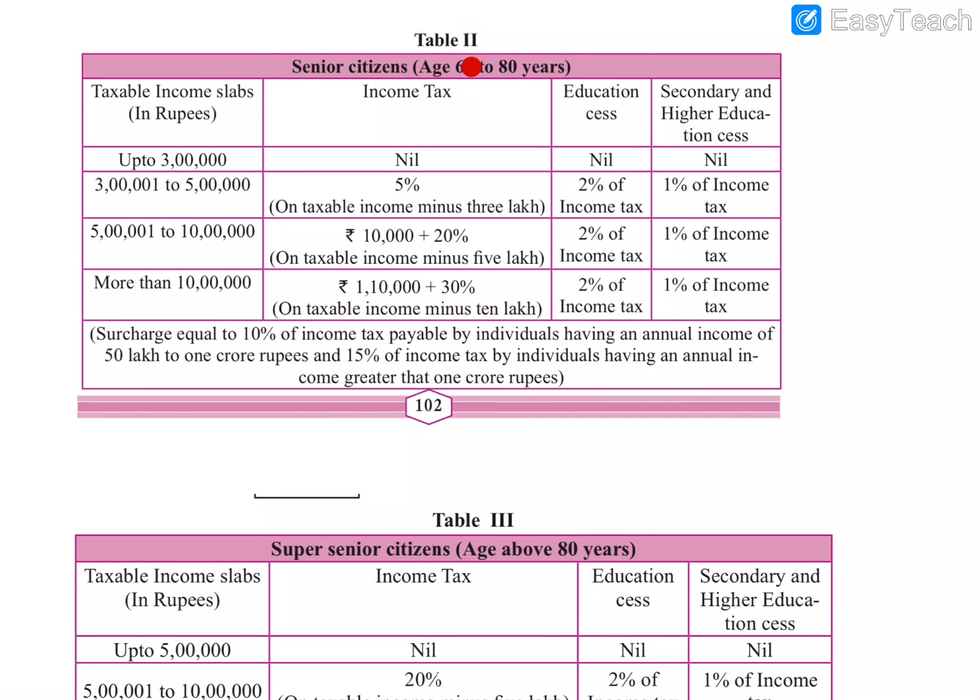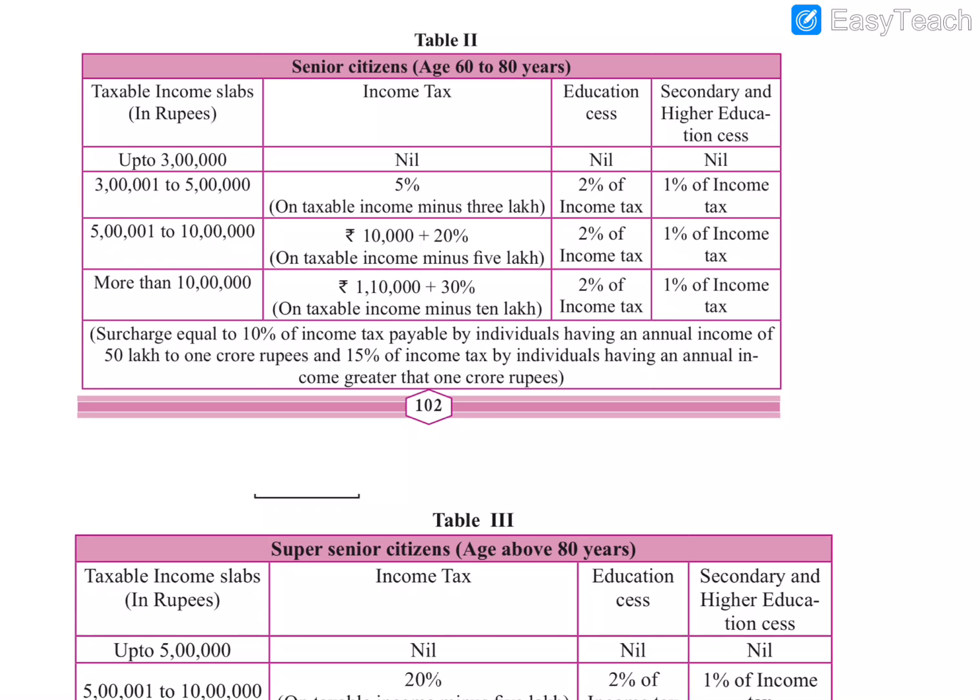So he will be in the second table. Since his age is 64, meaning up to age 60 is the first table, and senior citizens, 60 to 80 years, are in the second table. His income is 8,40,000, which will be between 5 lakh and 10 lakh. So he will be in the third slab: 1, 2, 3, the third slab.